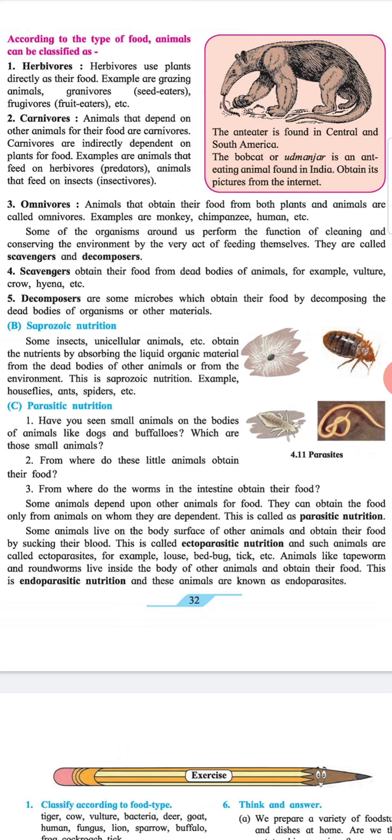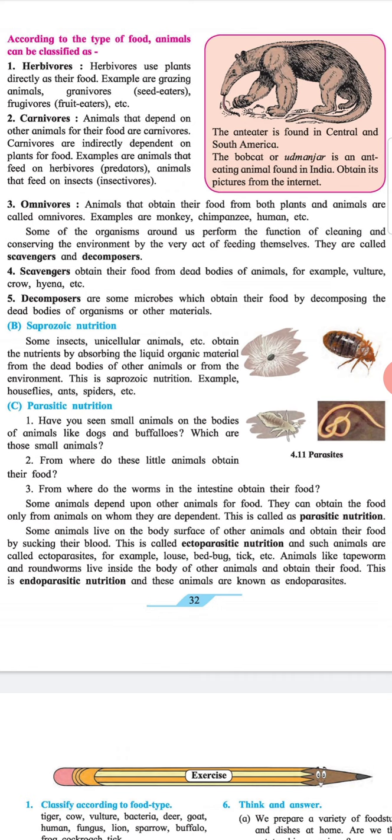C. Parasitic nutrition. 1. Have you seen small animals on the bodies of animals like dogs and buffaloes? Which are these small animals? 2. From where do these small animals obtain their food? 3. From where do the worms in the intestine obtain their food? Some animals depend on other animals for food. They obtain the food only from animals on whom they are dependent. This is called parasitic nutrition.